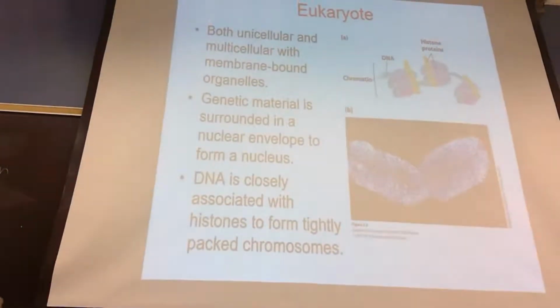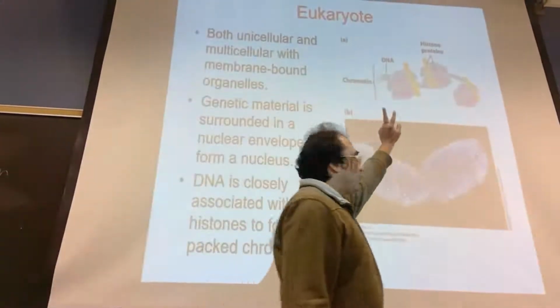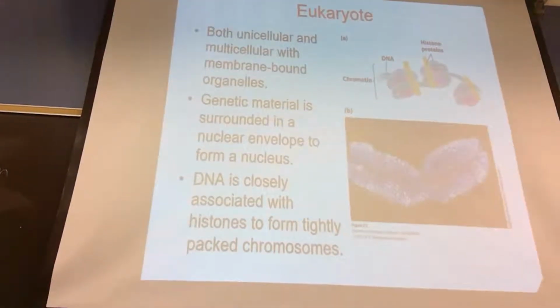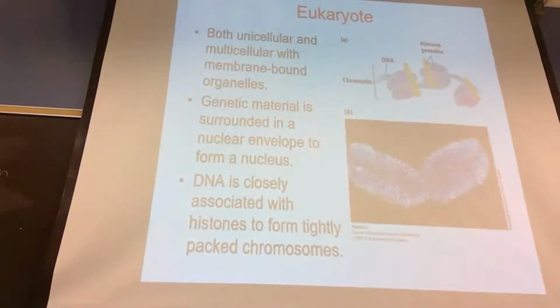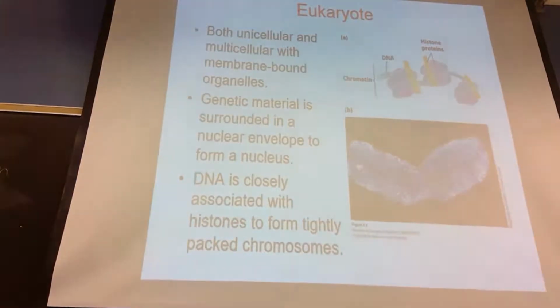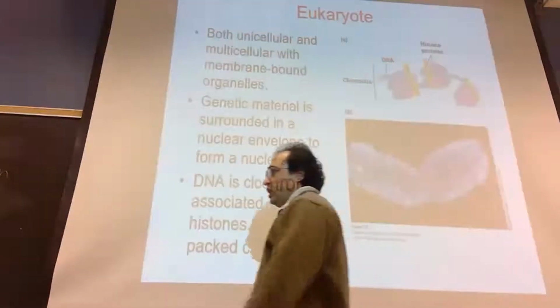So this is the structure of actually histone. There is one histone octamer, and on each histone octamer the DNA is coiled almost 1.5 to 2 times. Okay.